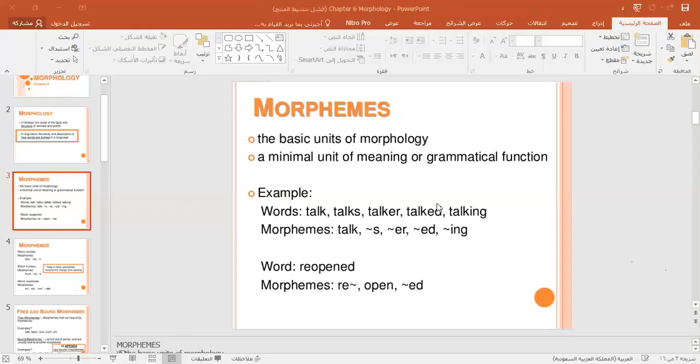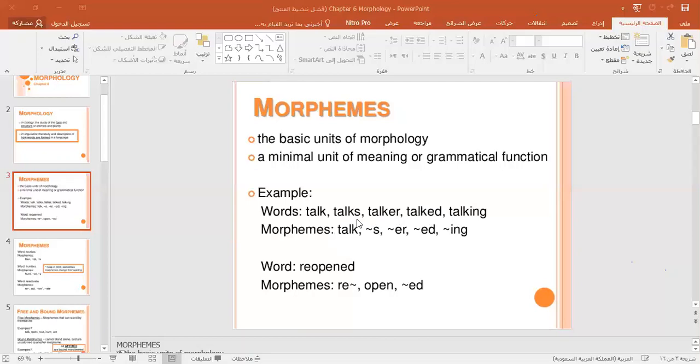So here, you notice the word talk has only 1 morpheme. Talks has 2 morphemes: talk plus the plural morpheme. The word talker has 2 morphemes: talk plus er. Talk plus the past tense morpheme in talked, and talk plus the present participle morpheme in talking. So a morpheme can be a word, or smaller than a word.